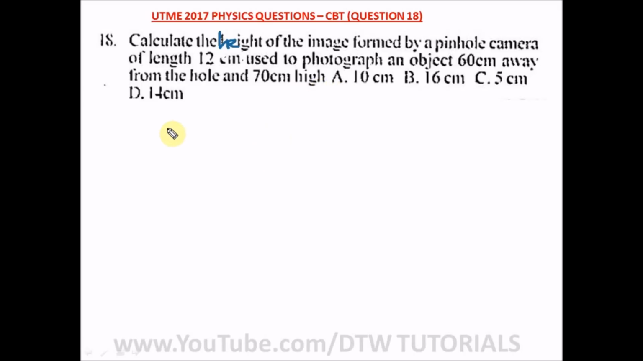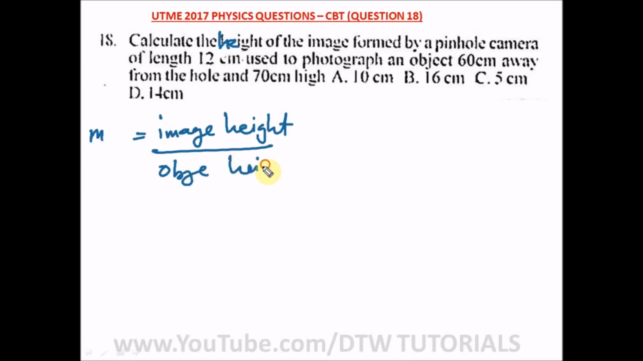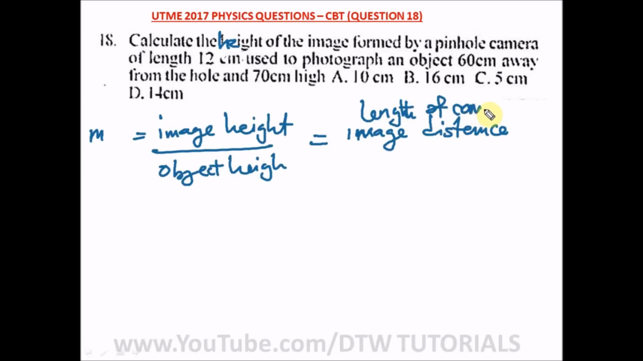For a pinhole camera, always remember this formula. You have your magnification M is image height over object height, which is the same as your image distance, which is the same as your length of camera, divided by your object distance. Make sure you remember this formula. So we're going to equate this to this.